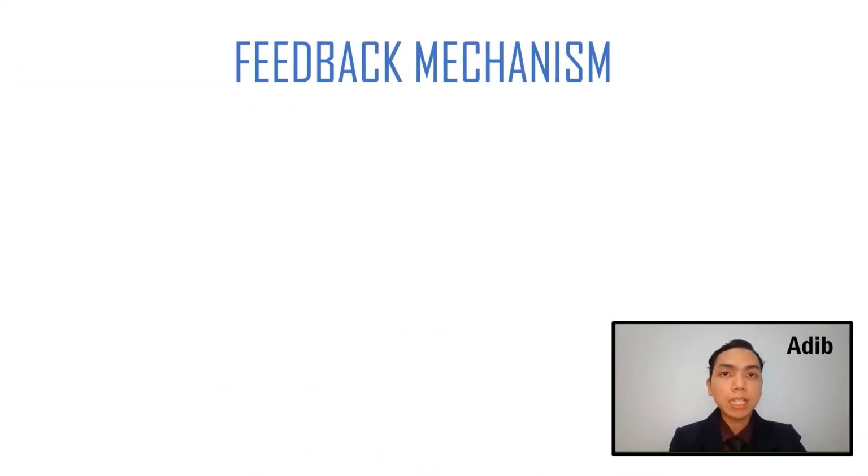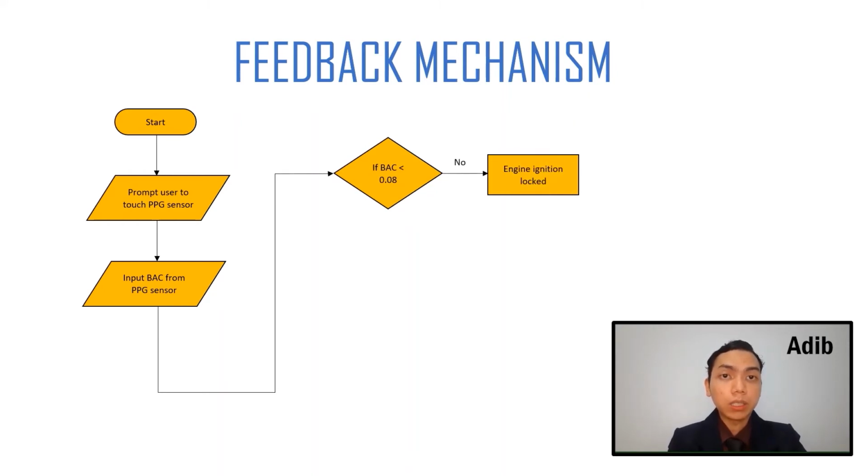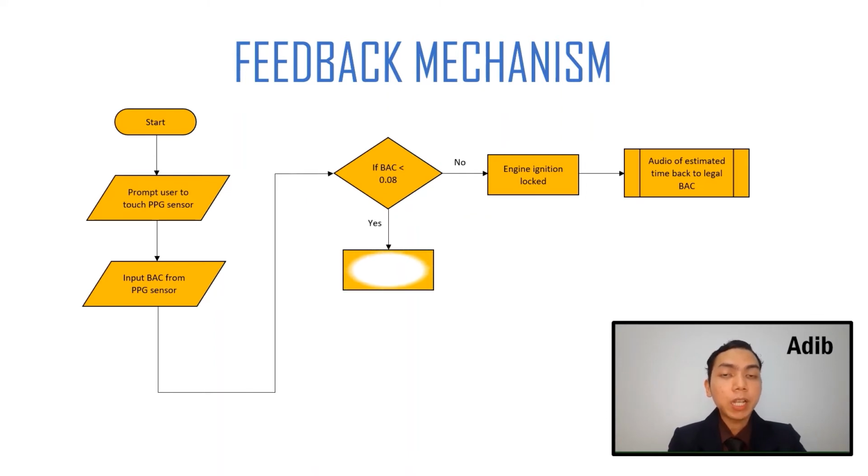Now, let's take a look at the process and mechanism of the whole system. At the beginning, the driver has to put his hands on the PPG sensor touchpad to take the BAC test because the ignition system is still locked. If the BAC exceeds the legal limit, which is 0.08 in Malaysia, the engine ignition will not be unlocked. The system will also analyze the BAC and inform the driver on the estimated time for BAC to return to zero. If the BAC is legal, the engine can be ignited normally, and in the meantime, the smart camera will start to monitor the status of the driver.